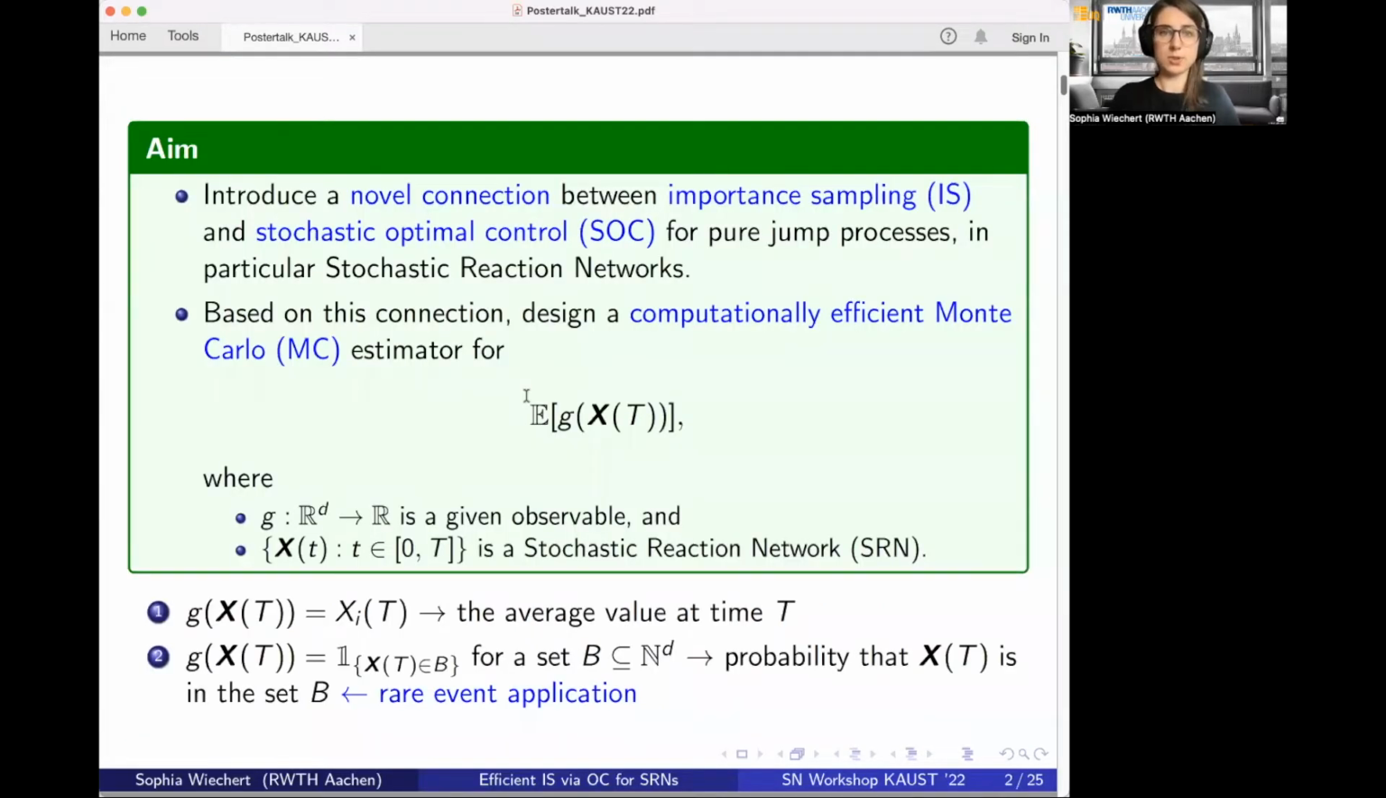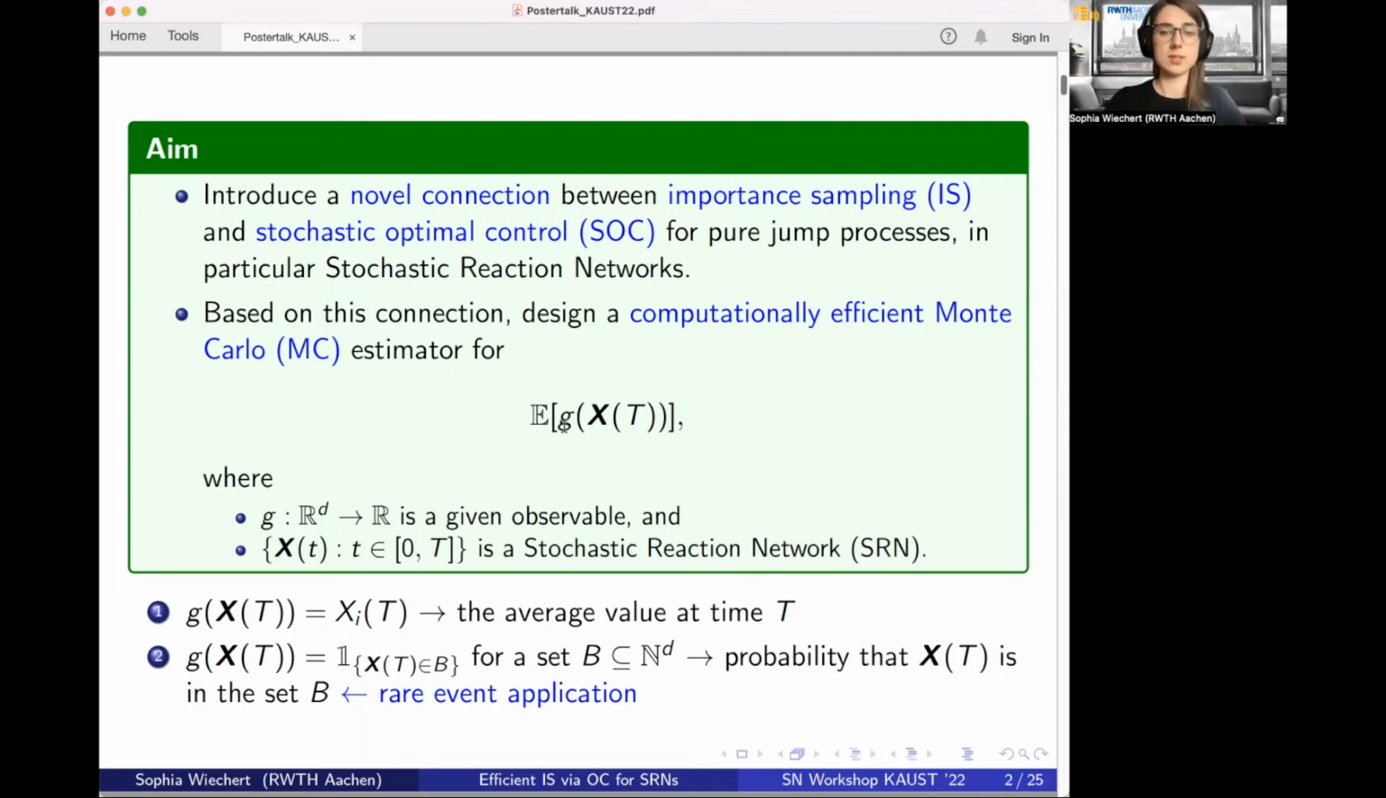Before starting, I want to drop some names and give you the central aim of this project. This is to introduce a novel connection between importance sampling and stochastic optimal control in the setting of stochastic reaction networks. Based on this novel connection, we aim to design a computationally efficient Monte Carlo estimator for our quantity of interest. This quantity of interest is the expected value of some observable of the stochastic reaction network at final time. This observable G can have different shapes.